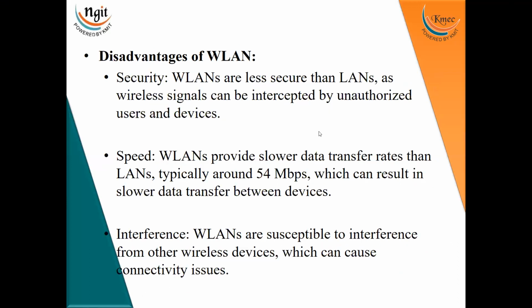And what are the disadvantages of wireless LAN? These wireless LANs are less secure than LAN, as wireless signals can be intercepted by unauthorized users or devices. The speed of wireless LAN is slower for data transfer.